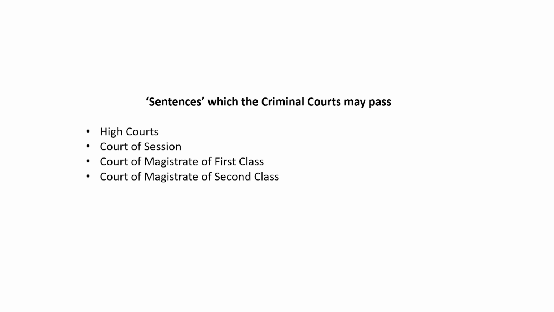And it says 22(1) that a High Court may pass any sentence authorized by law. Now, how many types of sentence are permissible after conviction by a judicial court? We have to look at section 4 BNS, that is earlier IPC.